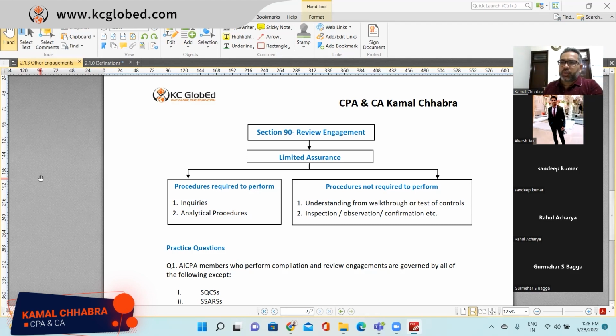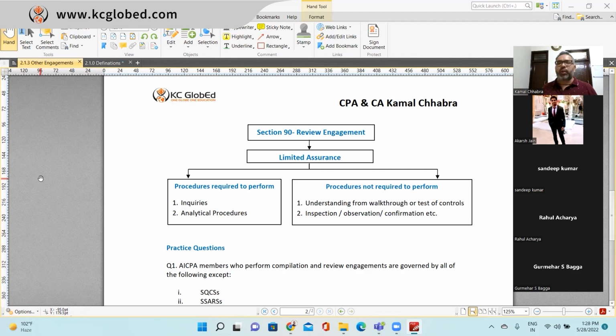So it includes both, like overall analytical procedure as well as disaggregated analytical procedure. So overall analytical procedure is at the financial statement level, where you are comparing the current year profit and loss account with the previous period profit and loss account, and you are saying what is the variation?